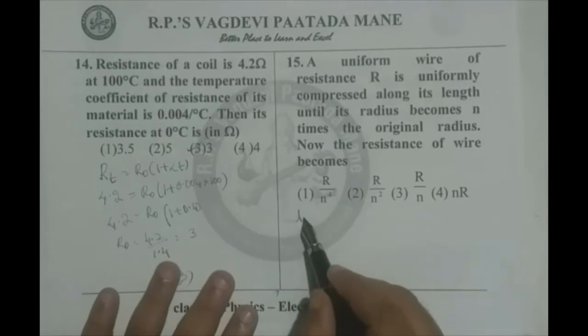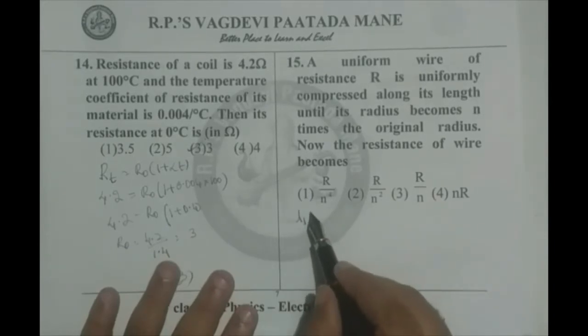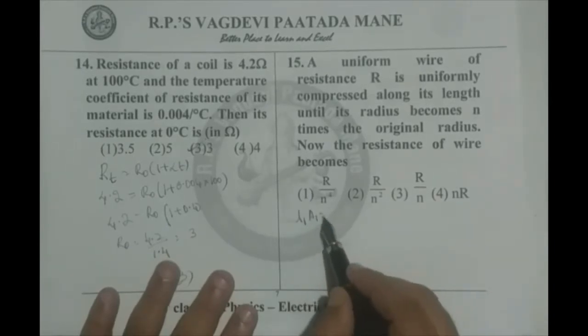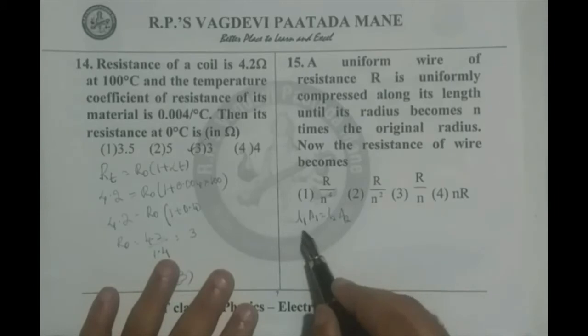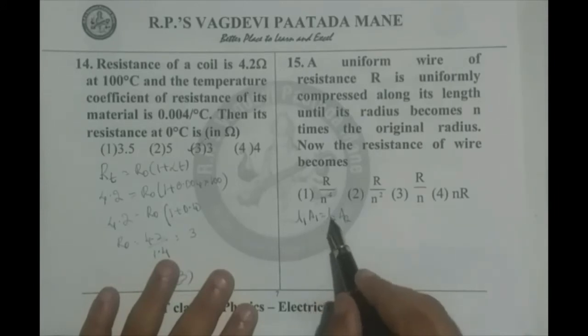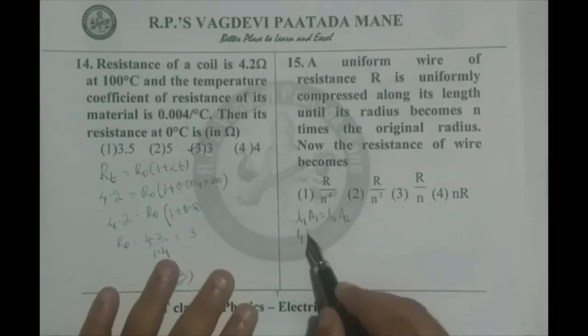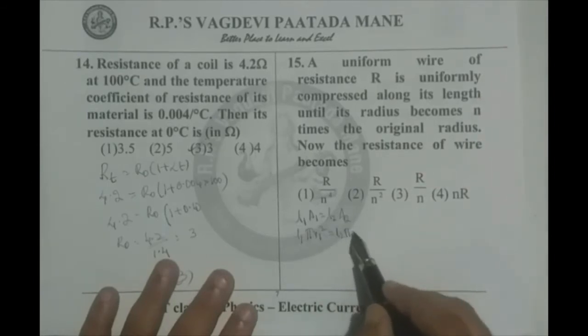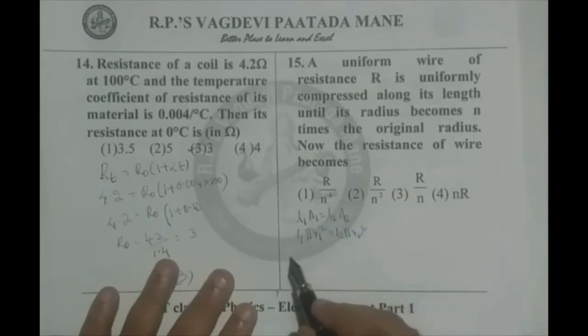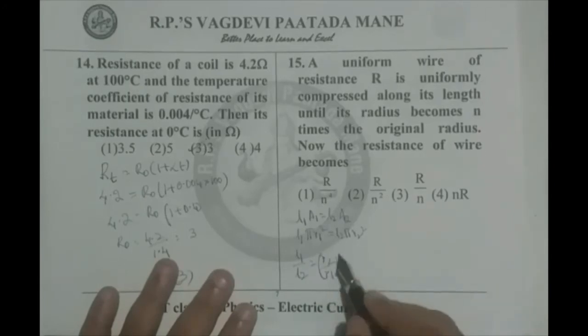Say initial length L1, initial area A1, final length L2, final area A2. If we write volumes in terms of the radius, L1 pi R1 square, L2 pi R2 square. Therefore, we can simply write L1 by L2 as R2 by R1 whole square.